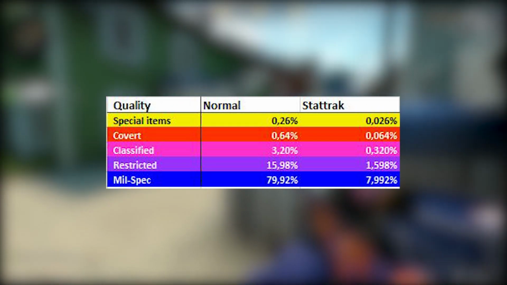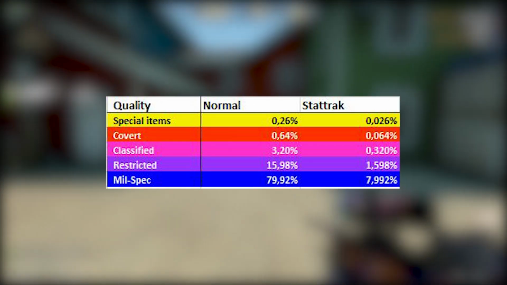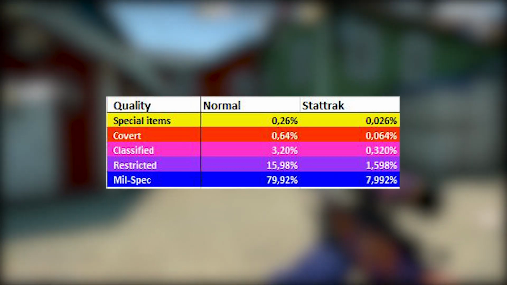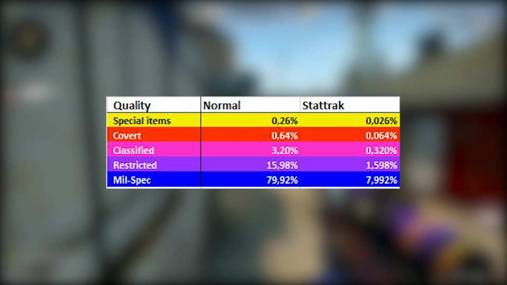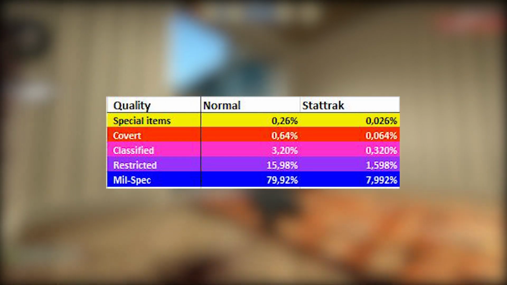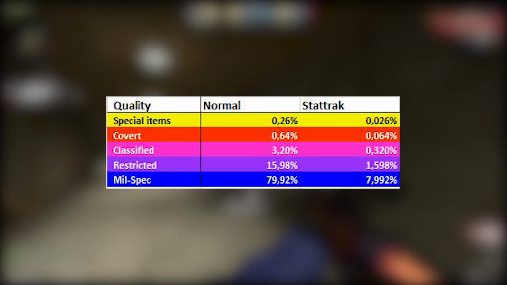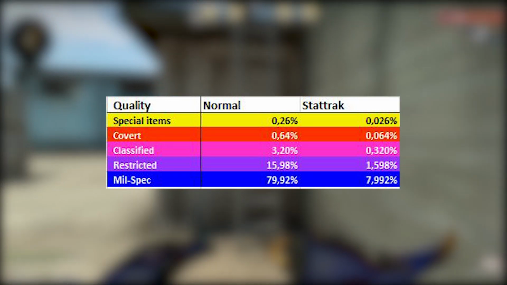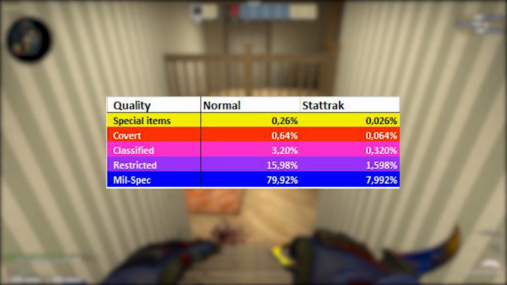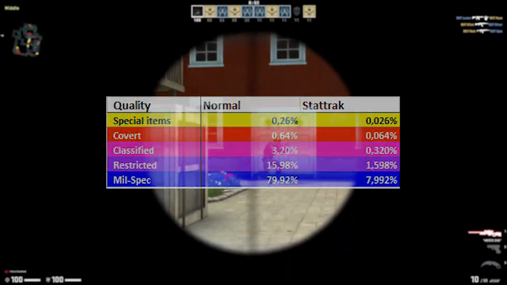Normal mil-specs are 79.92%, restricted 15.98%, classified 3.2%, covert 0.64%, and for unboxing gloves or knives, the chance is only 0.26%. Getting these in StatTrak is 1/10 of the chance.